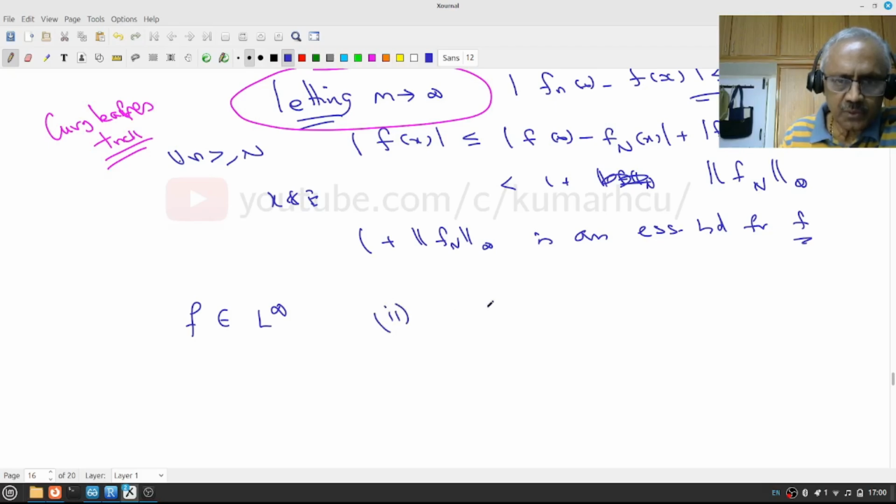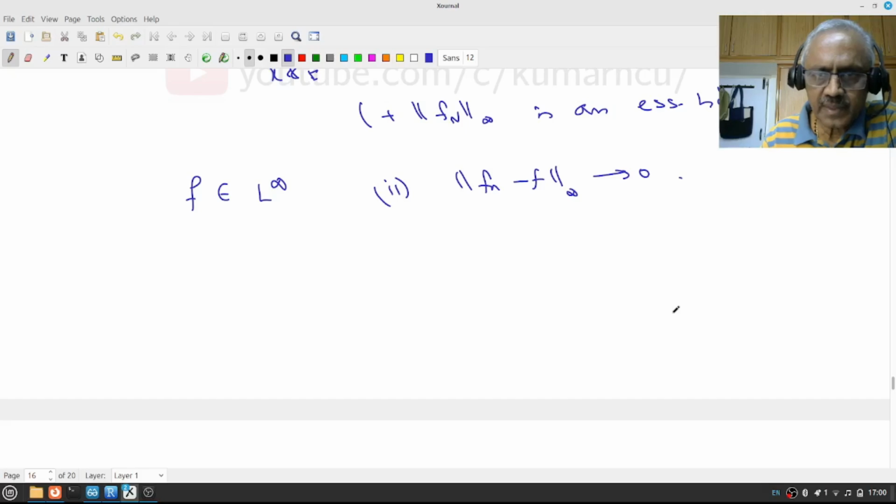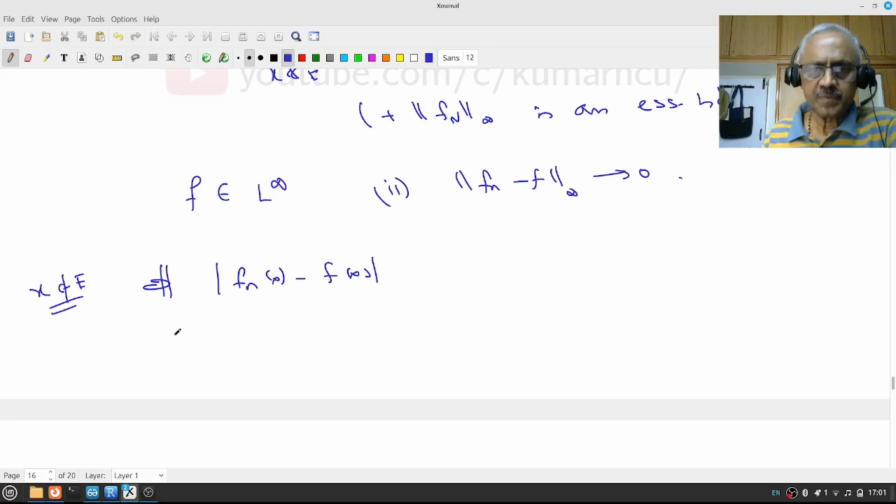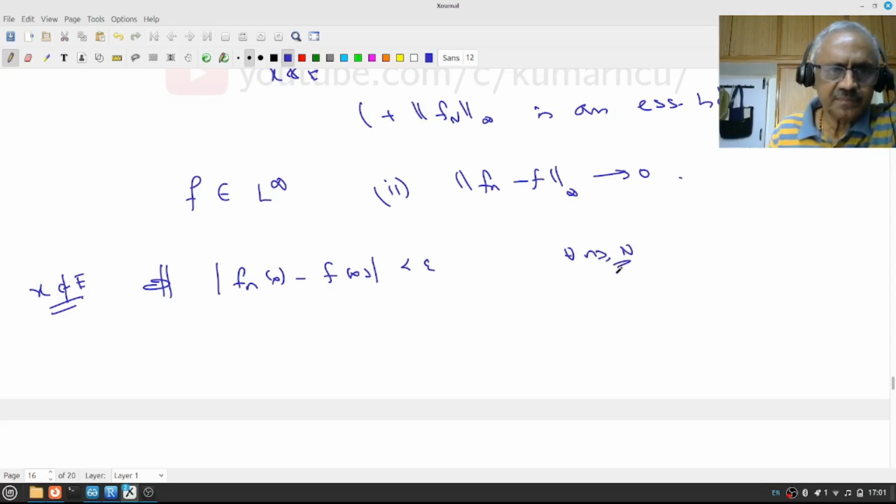Therefore, I have to prove 2. That is, the L infinity norm of f_n minus f now goes to 0. Let us again go back. I have to estimate |f_n(x) minus f(x)|, for x not in E again. Because if I find a bound, notice that E has measure 0. If I show this is less than epsilon for all n greater than or equal to some N, then that means the essential bound is epsilon.